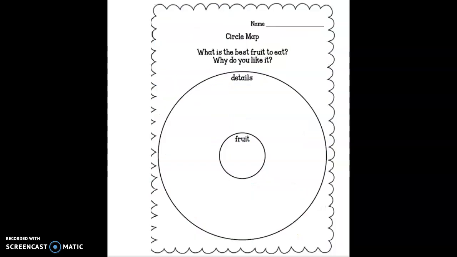Okay, then in this circle right here that says fruit, I want you to write the name of your favorite fruit. I'm going to go with orange. Now that's kind of a small space, so it might not fit in there, and that's okay. You choose what one you want to write.